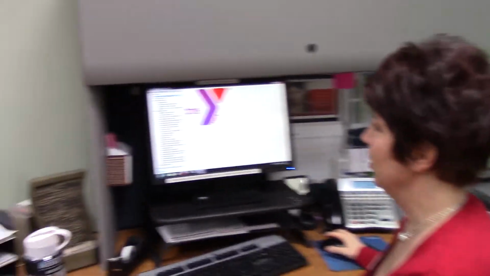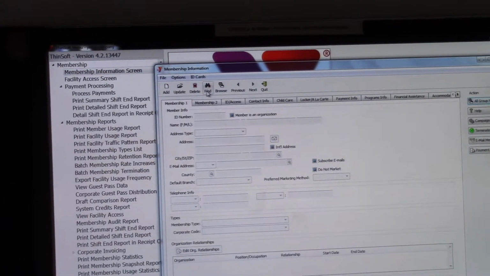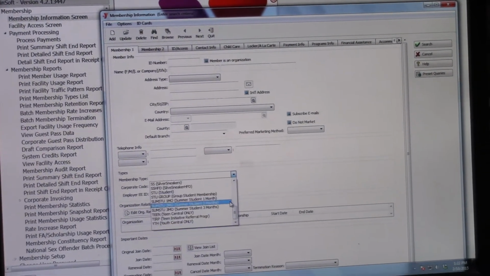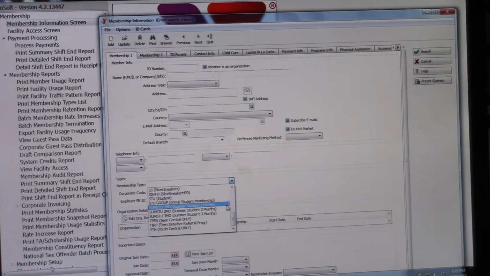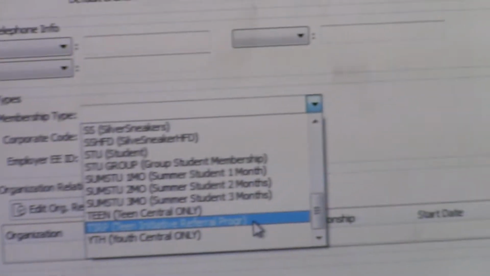So the two membership types I want to tell you about today are the TIRP program and the Central Youth Only. The TIRP program, you'll be able to see that here. I'm going to have Ariel focus in here. So from the main screen, obviously you're going to hit the membership information screen. So we're going to go look someone up. So just for the sake of, because I don't know those kids in the program, you'll see it here. It's the Teen Initiative Referral Program.